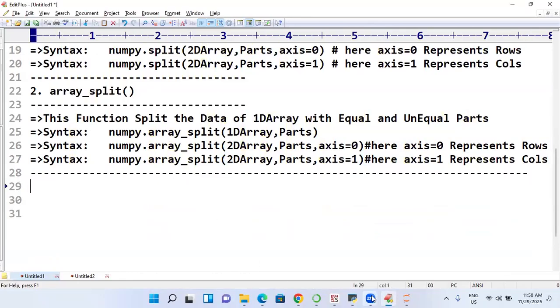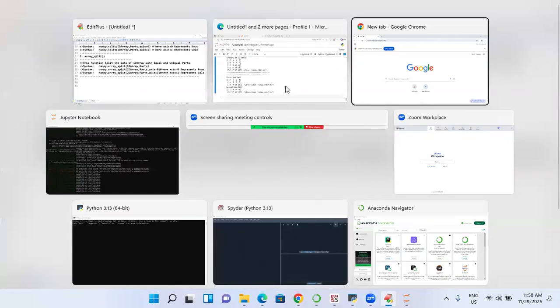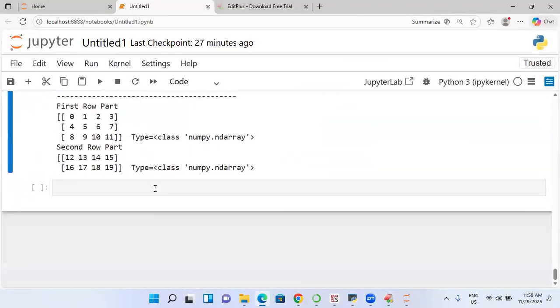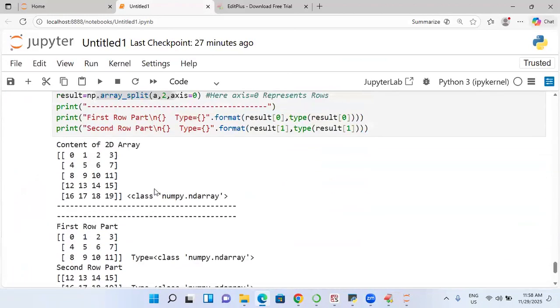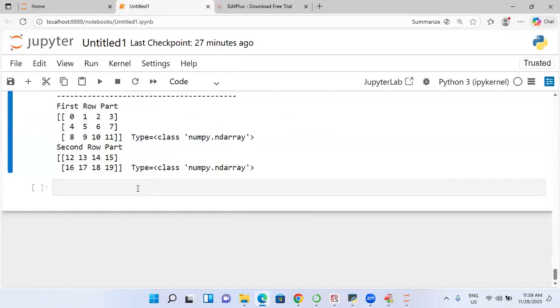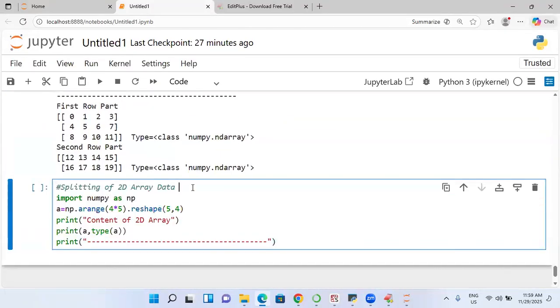So instead of applying this kind of concept called array and then split, we are using one more mechanism called split function. What is the function name? Split function. I am using V split. What is the full form of V split?